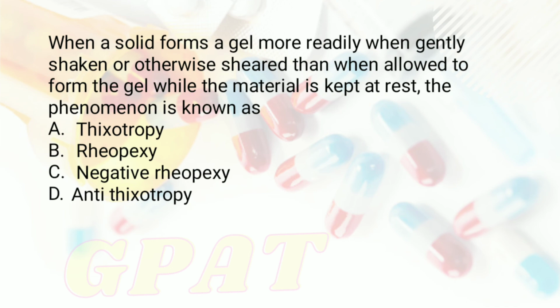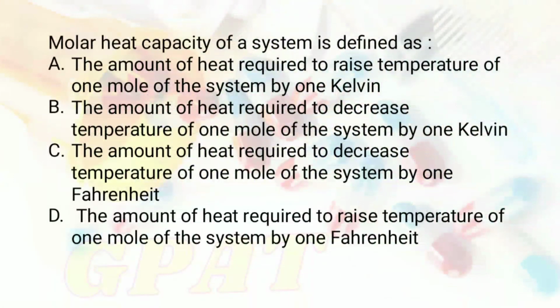So students, right answer of this question is, yes, option number B, that is rheopexy. Okay, and now moving to the last question of this presentation.